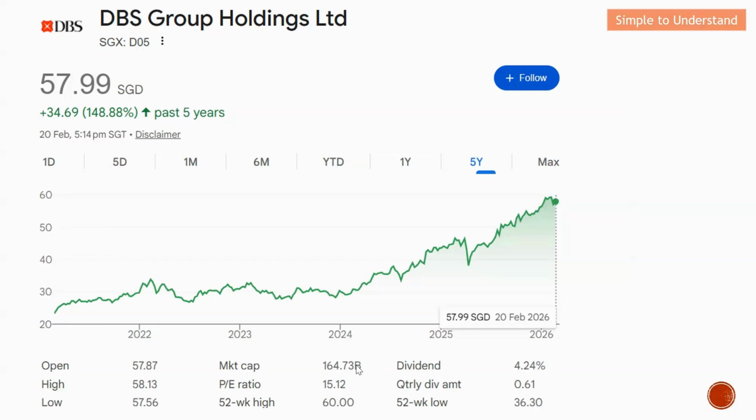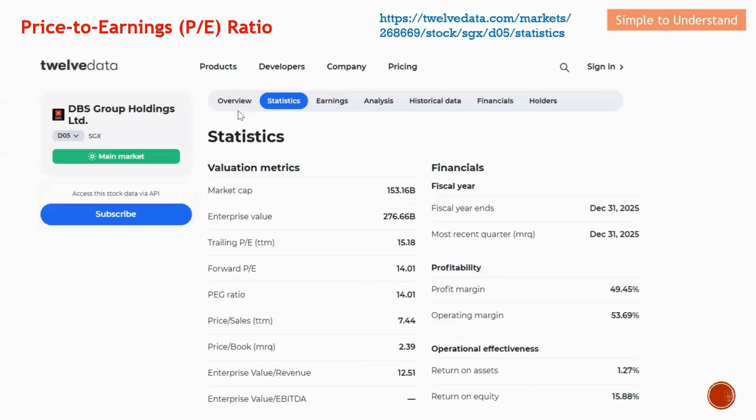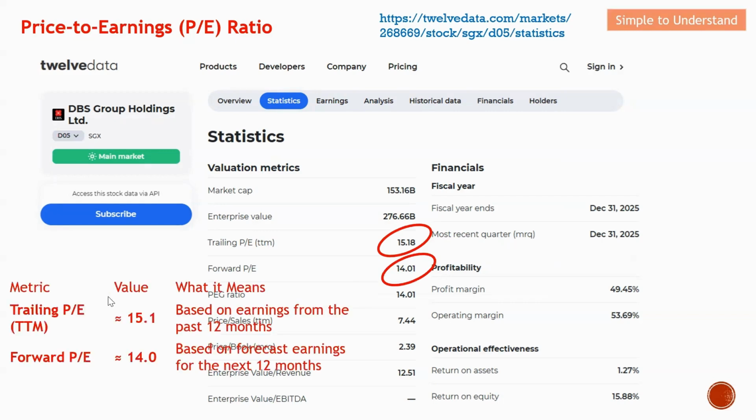You probably will notice this PE ratio, 15.1. So you probably will ask, is this trailing PE ratio or forward PE ratio? In order to do a deep dive on PE ratio, you need to do a more detailed report. For example, the link is actually over here. From this detailed report, you can find the trailing PE ratio, which is 15.1, and also the forward PE ratio, which is 14. So from here, we have managed to obtain the trailing PE ratio and forward PE ratio.